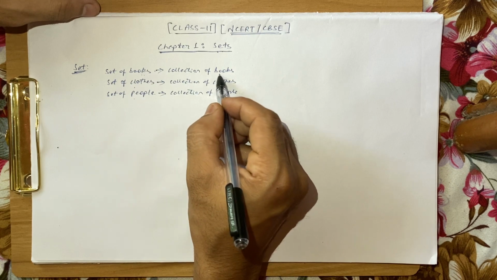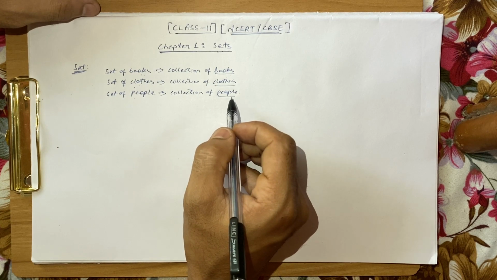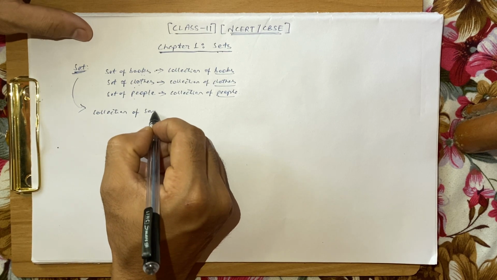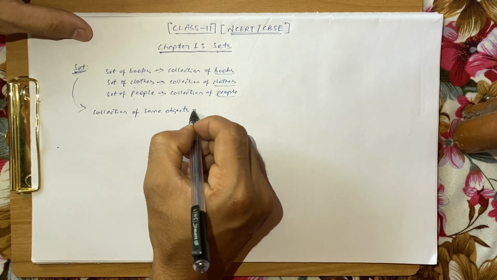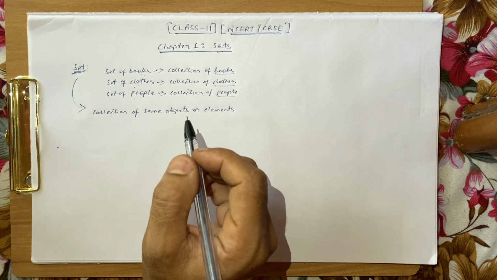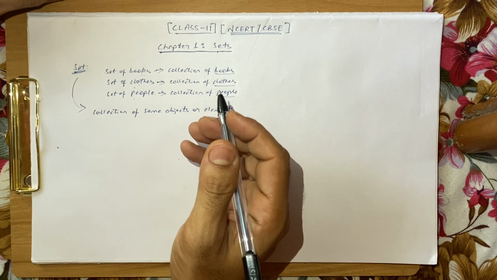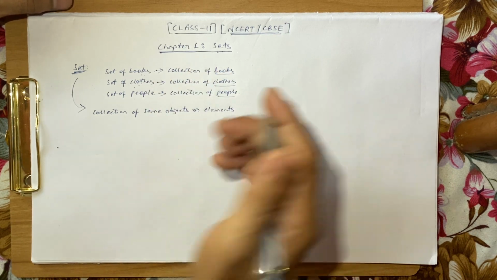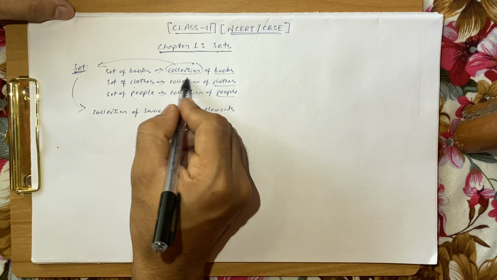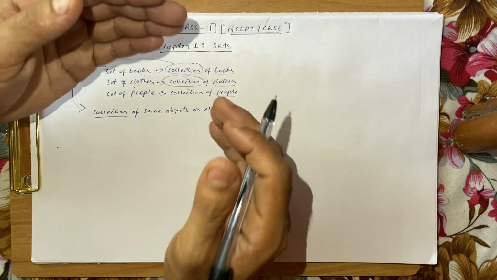Now here in this case the object was books, here the object was clothes, and here the object was people. So set means a collection of some objects or elements or things, you can say. But the problem is that not every collection of things or objects is a set, or you can say that not every collection qualifies to become a set. We may have a collection, but this collection may not be a set, or it may be a set. So first of all, set means a collection of some objects, and then there is a condition.